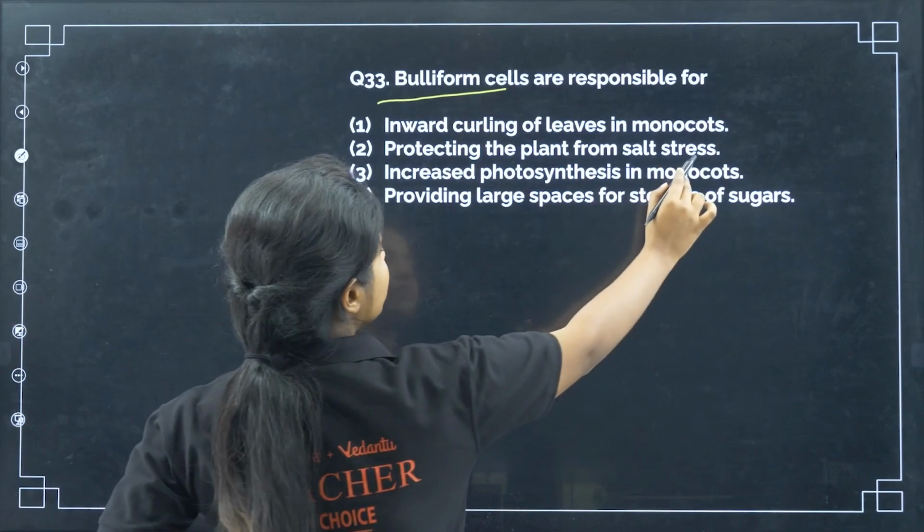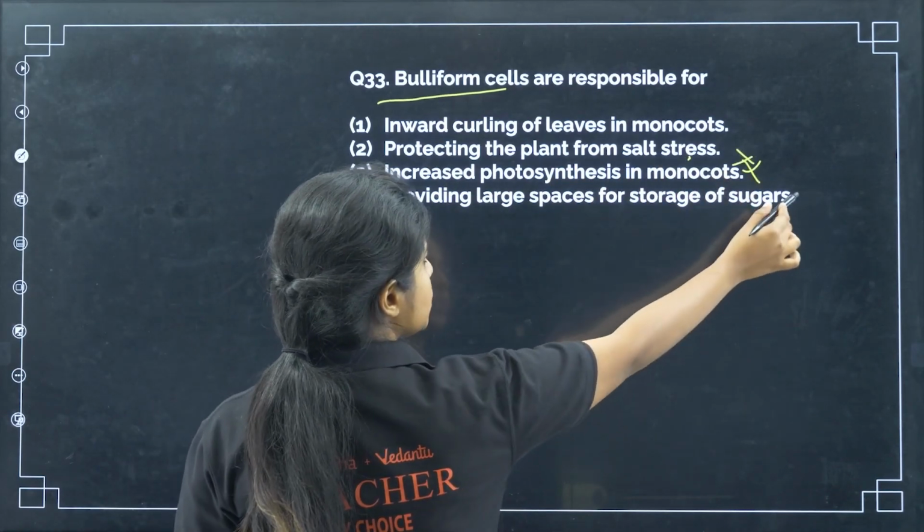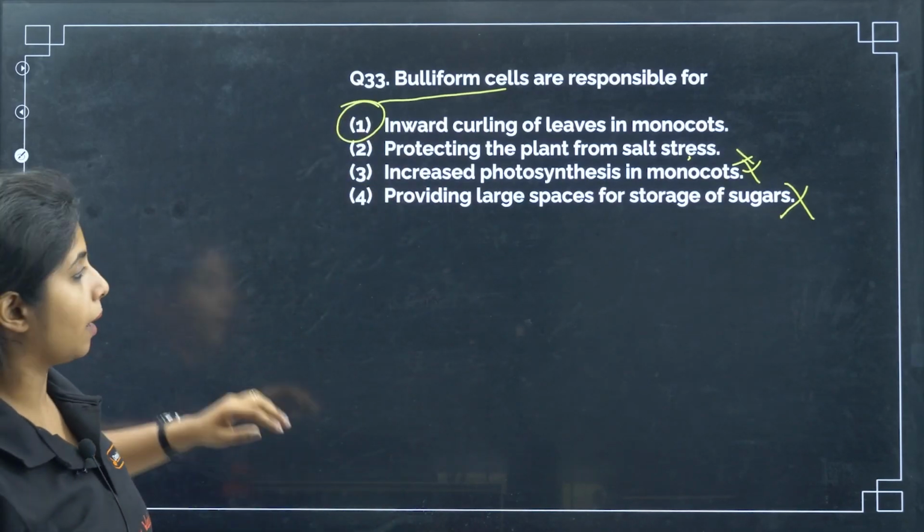Now, protecting the plant from salt stress, increased photosynthesis in monocots, wrong. Providing large spaces for storage of sugars, no. This is the thing. This is the thing.